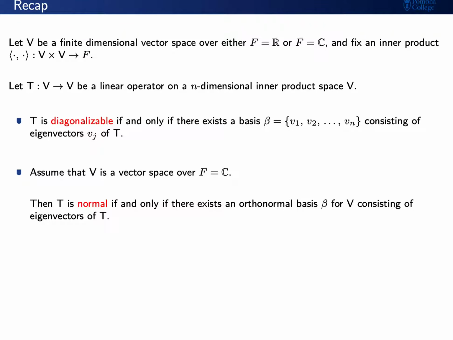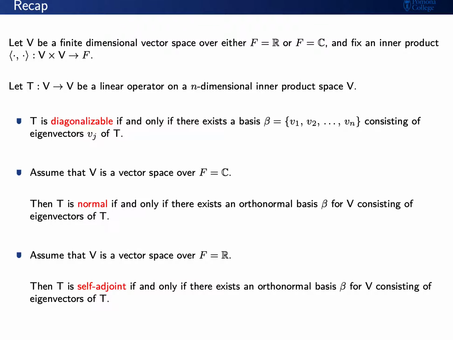Now let's assume that V is a vector space over the complex numbers. Then T is a normal linear operator if and only if there exists an orthonormal basis beta consisting of eigenvectors of T. And finally, let's say that V is a vector space over the real numbers. Then T is self-adjoint if and only if there exists an orthonormal basis consisting of eigenvectors of T.